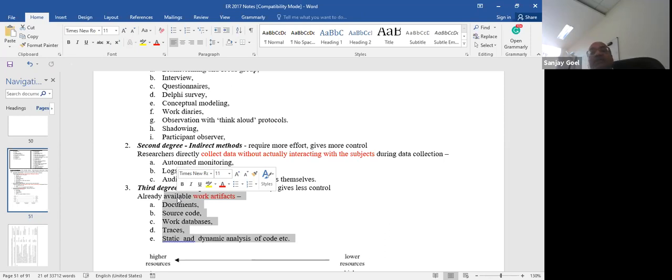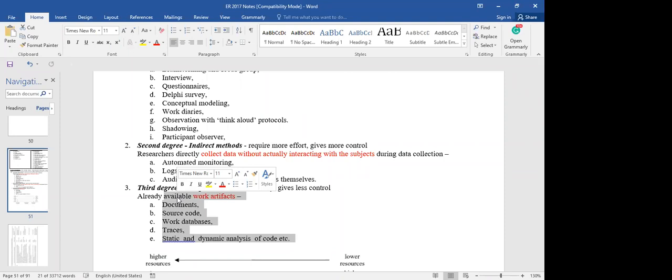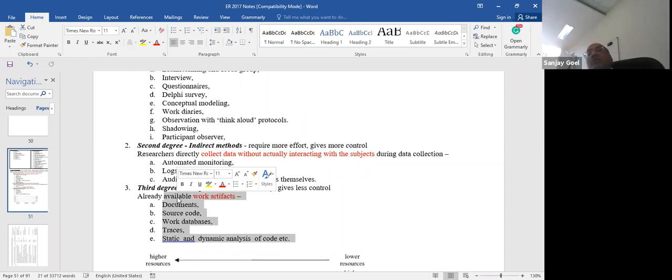A lot of research has actually gone by looking at the work artifacts. Historians do a lot of work like that. Okay, historians would go to the National Archives. Are you aware of National Archives? All state governments also have state archives. Near India Gate, there is an organization called National Archives. It has a huge archive of the government records, including that of the British era.